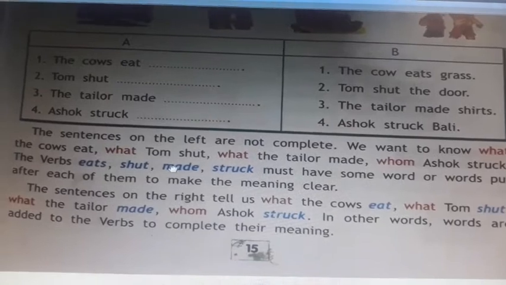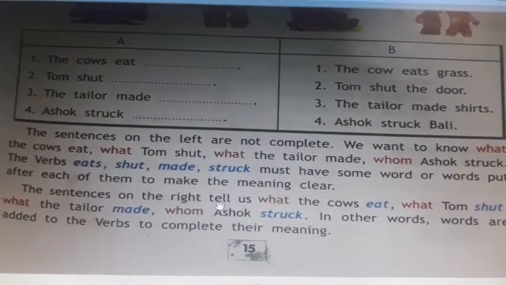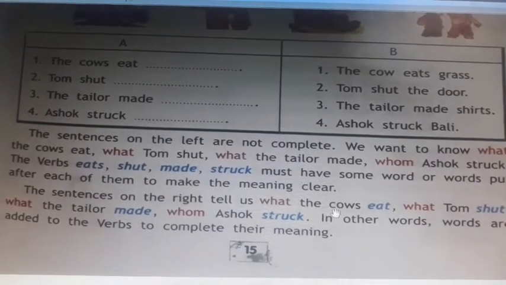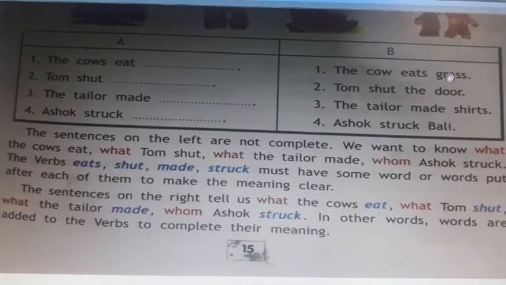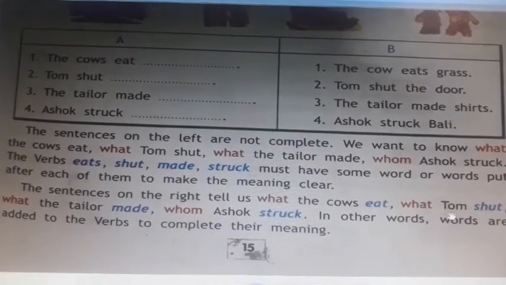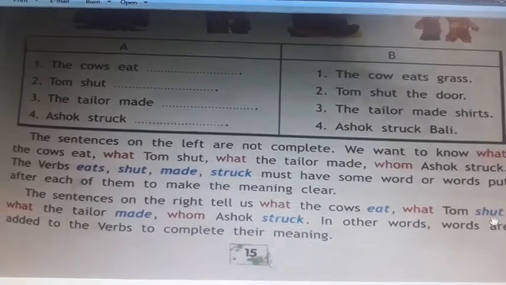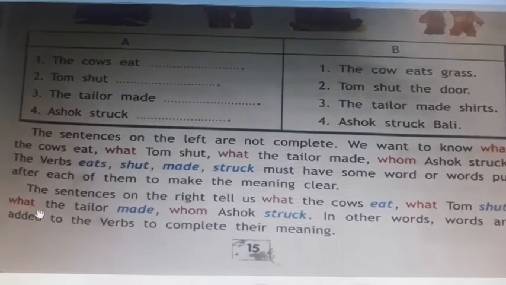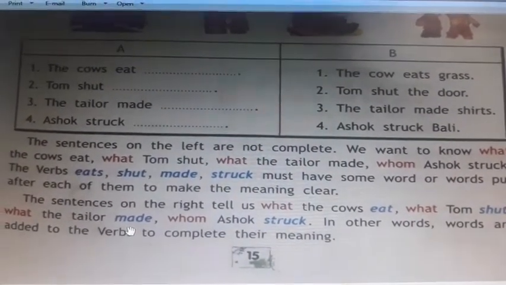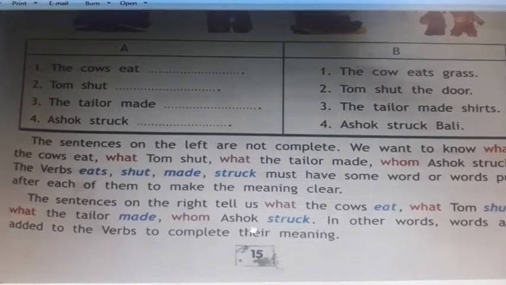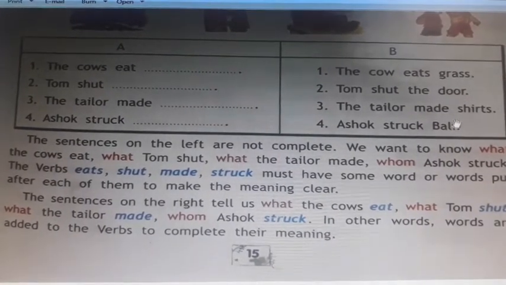The sentences on the right tell us what the cows eat. Here it is grass. What Tom shut: the door. What the tailor made: shirts. Whom Ashok struck: Bali.